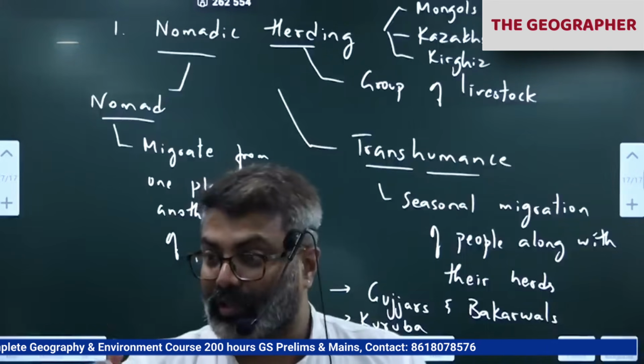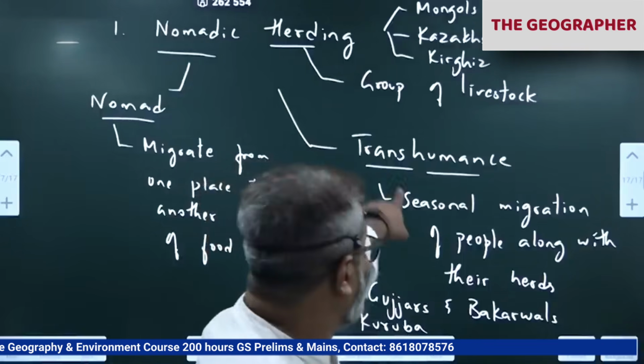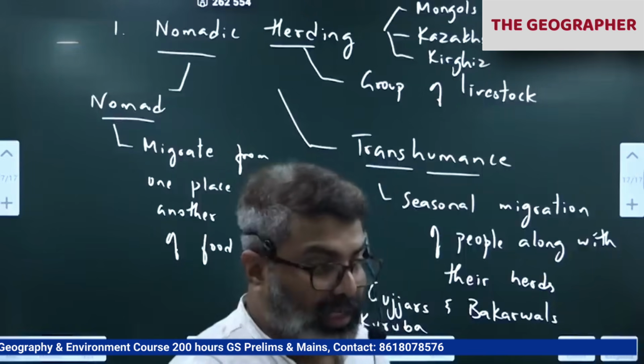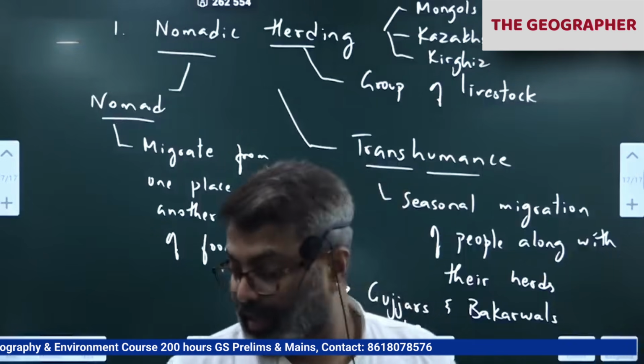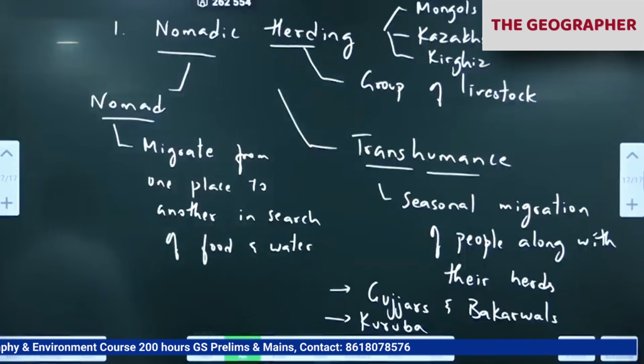Don't think of stocks and share market here. Okay, we are not talking about that stock. We are talking about livestock. In your atlas, the word is stock raising. Dekho? Nomadic herding given in some atlas. Okay. Soil, land use, agriculture.